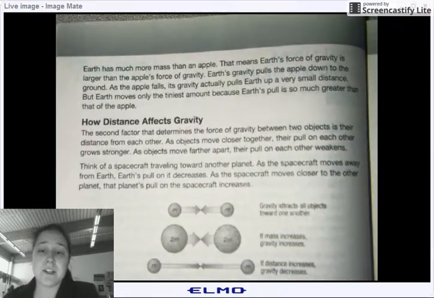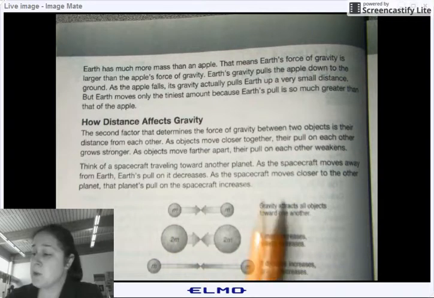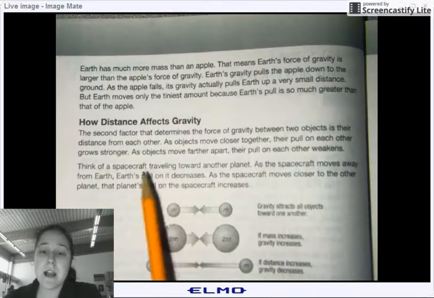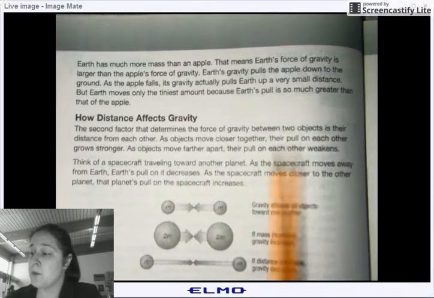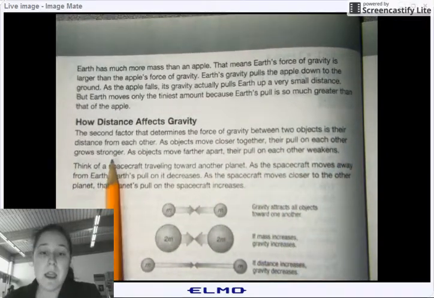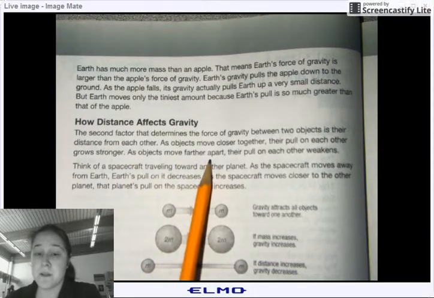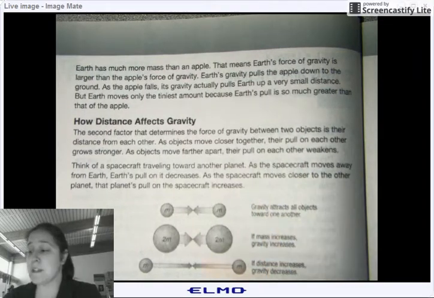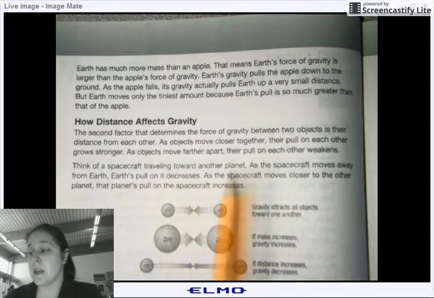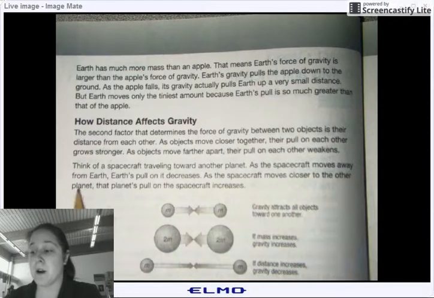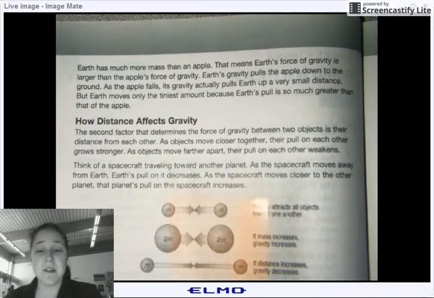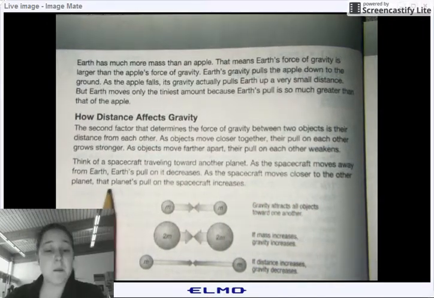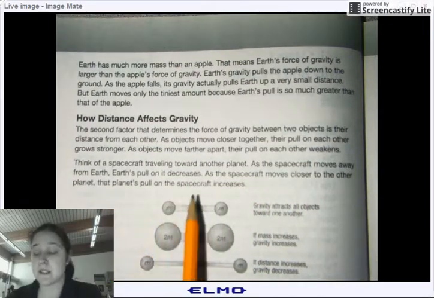The second factor that determines the force of gravity between two objects is distance from each other. As objects move closer together, the pull on each other grows stronger. As objects move farther apart, the pull on each other weakens. Think of a spacecraft traveling towards another planet. As the spacecraft moves away from Earth, Earth's pull on it decreases. As the spacecraft moves closer to the other planet, the planet's pull on the spacecraft increases.